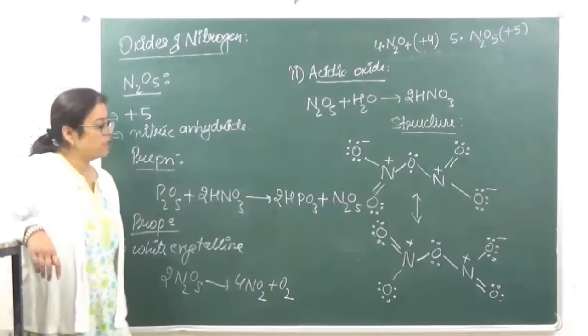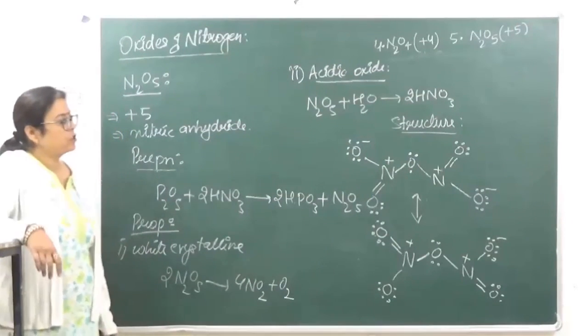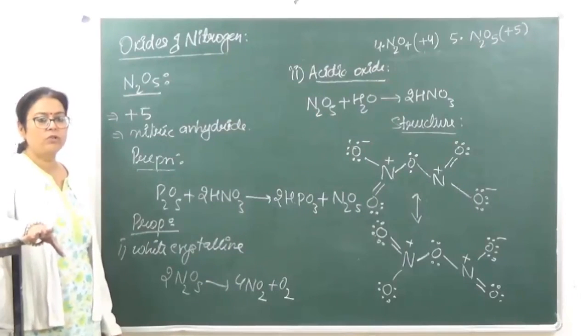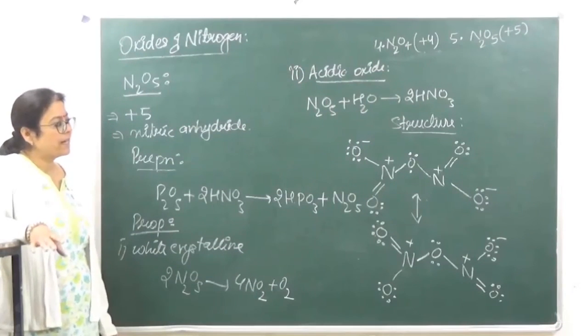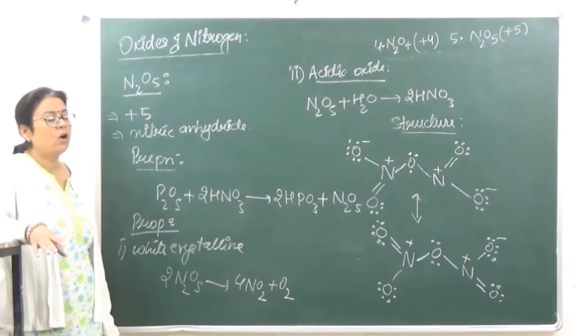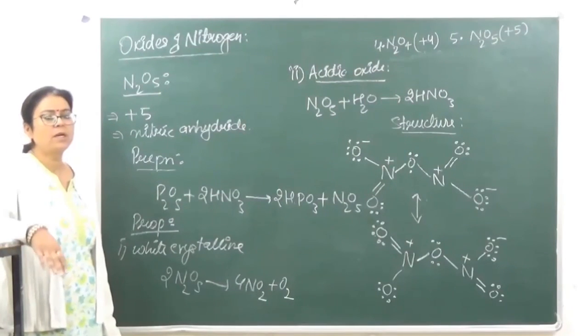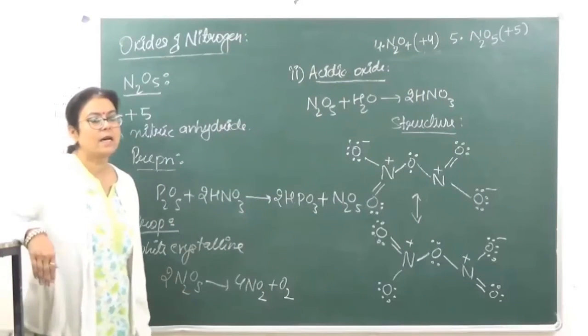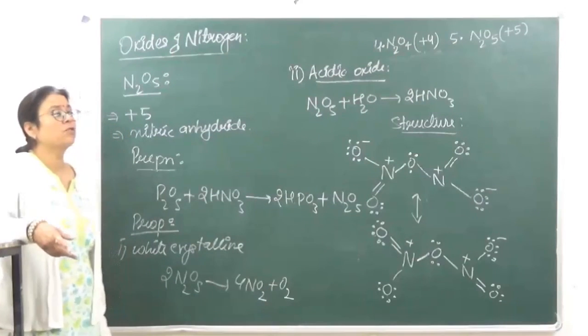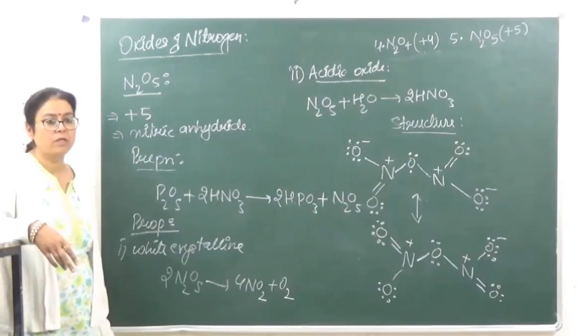Right? So these are the oxides of nitrogen, and today we are going to only do till here. So for nitrogen, we are left with only one topic now, oxoacids of nitrogen, which we will complete in the next class and go on to phosphorus, the next element of group 15. Okay?